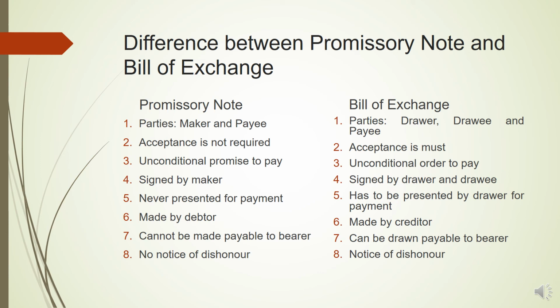Seventh, promissory note cannot be made payable to the bearer. So a promissory note is basically on the order of that instrument usually. That means whosoever name is written on the instrument, he will get the payment. Whereas bill of exchange can be drawn payable to the bearer. So bill of exchange can be both to the order as well as to the bearer of the instrument. Lastly, no notice of dishonor. So in case promissory note is dishonored, that is, the debtor fails to make payment of the said amount on the due date, then no notice of the dishonor has to be given to the parties involved. But in case of dishonor of the bill of exchange, proper notice has to be given to all the parties.